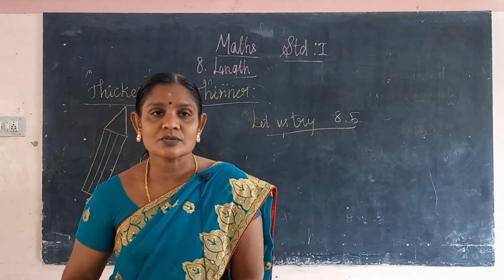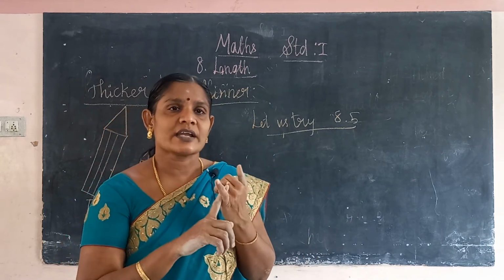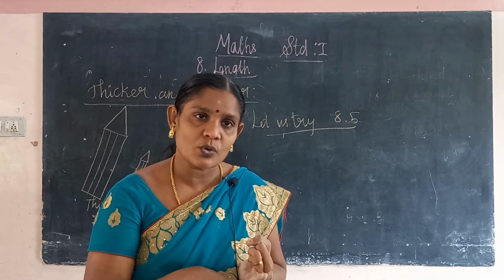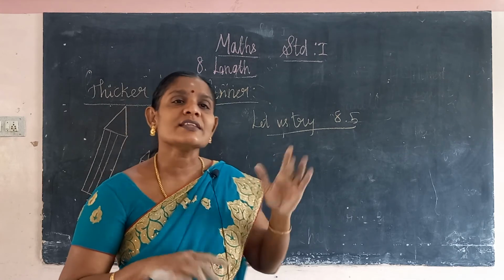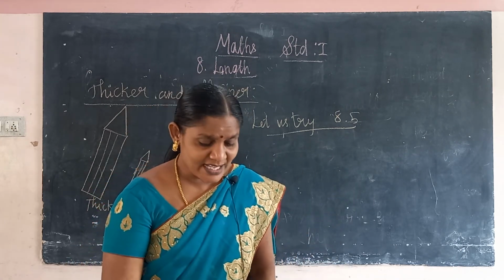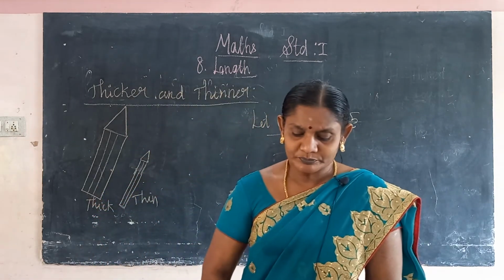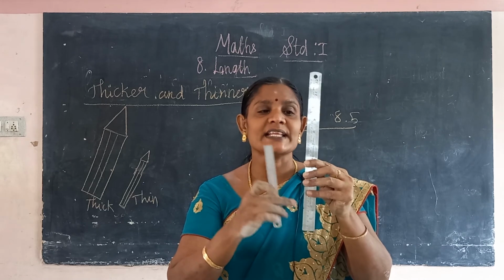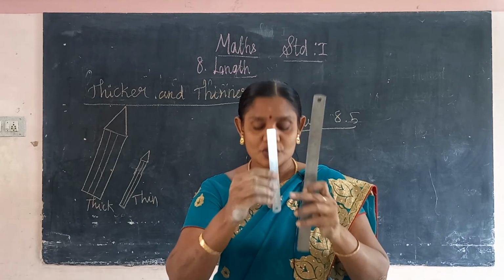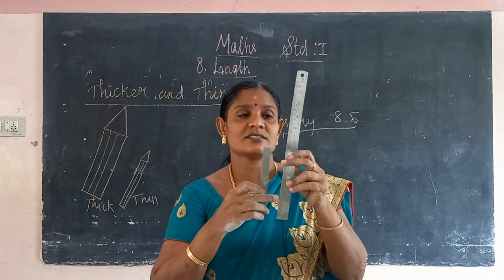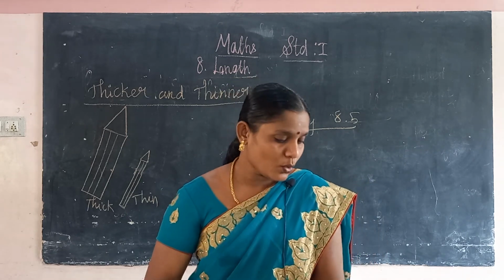So what we have to see in this section, we have to study what is the highest, what is the higher, what is the lower, what is the smaller, then what is the bigger, what is the thin and what is the thicker. So first we have study what is the highest. This compared to this 2 scale, this is the higher object, this is the smaller object. Okay, sorry, lower object. This is the higher object, this is the lower object.